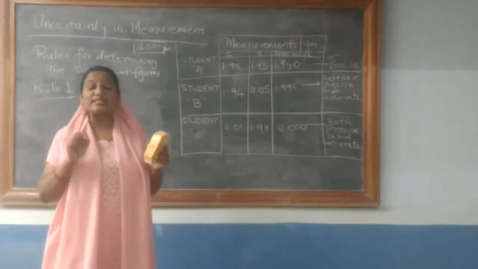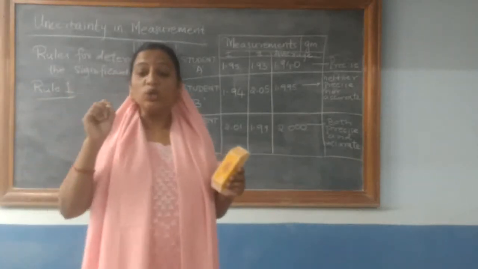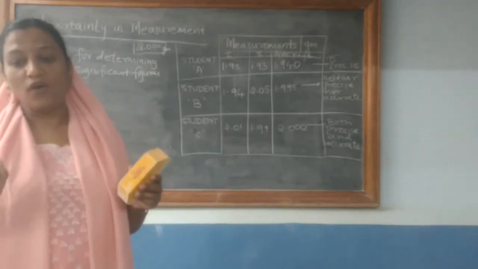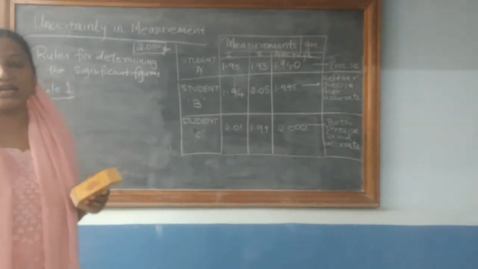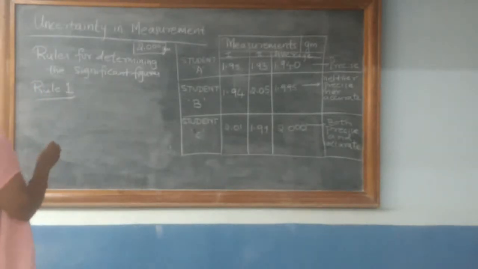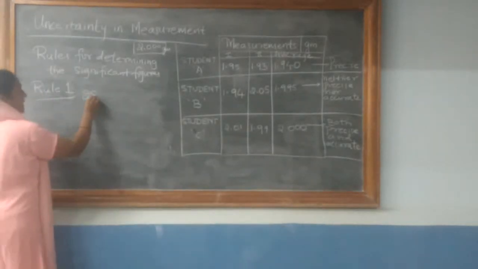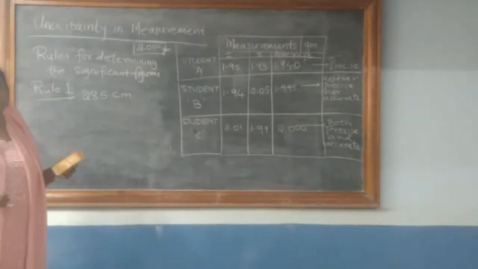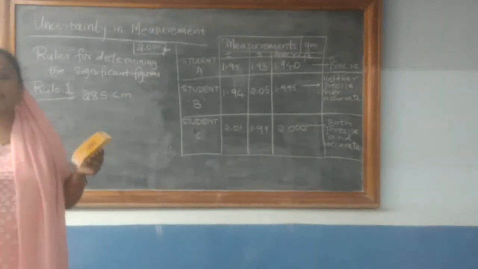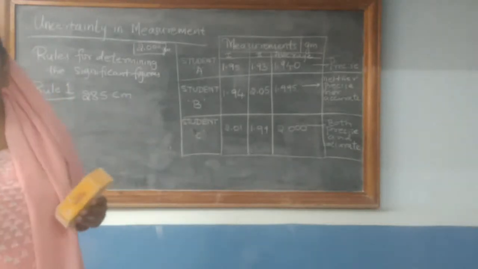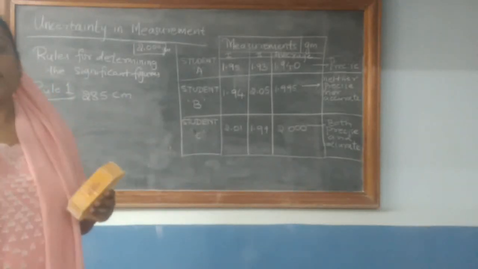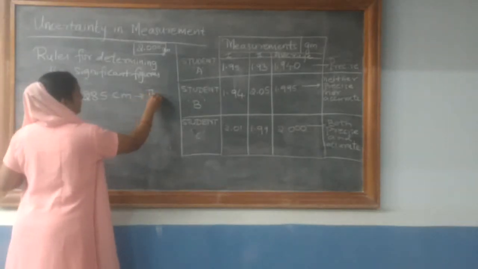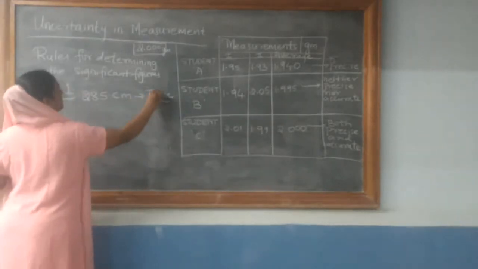Now the first rule states that all non-zero digits are significant. All non-zero digits are significant. Suppose I take a measurement as 285 centimeter. All are non-zero digits, isn't it? So therefore in this reading 285 centimeter, there are 3 significant figures.